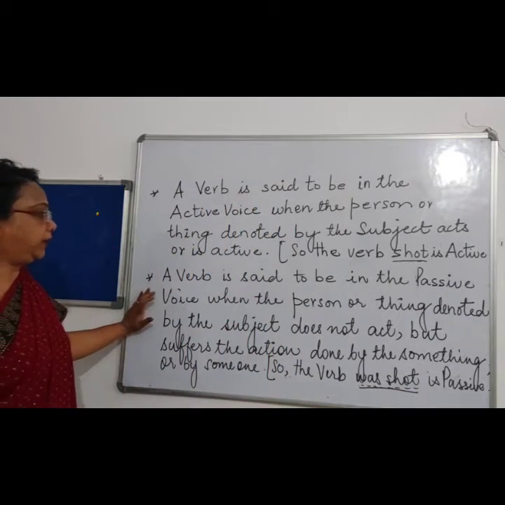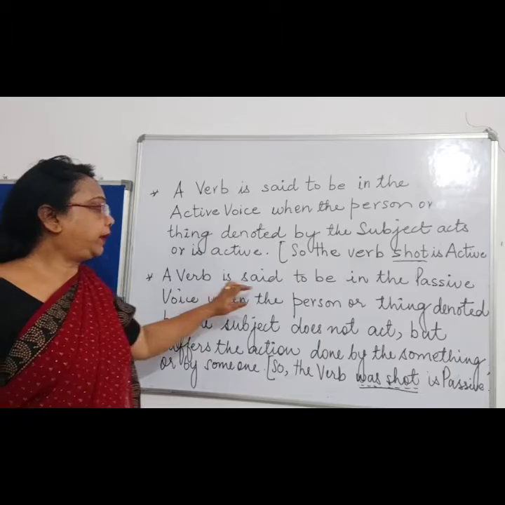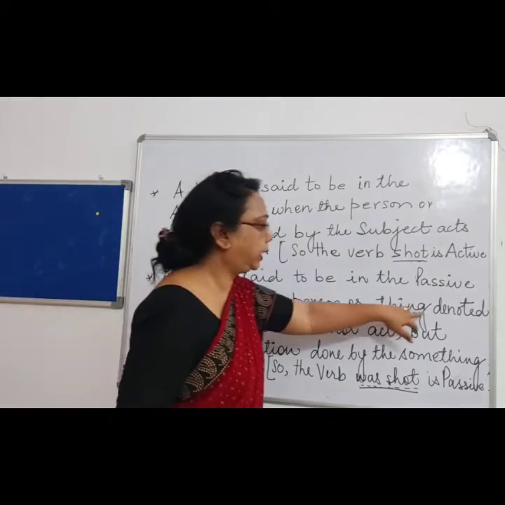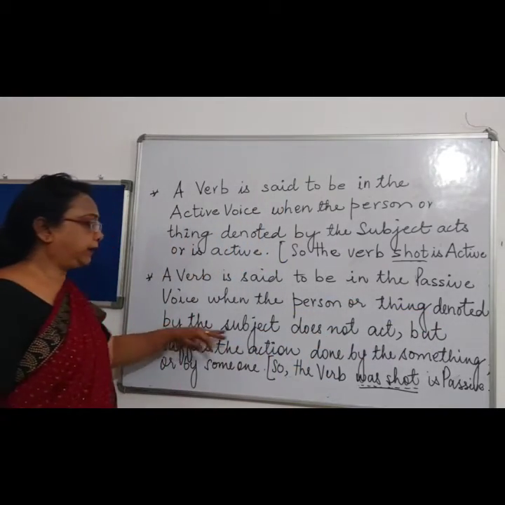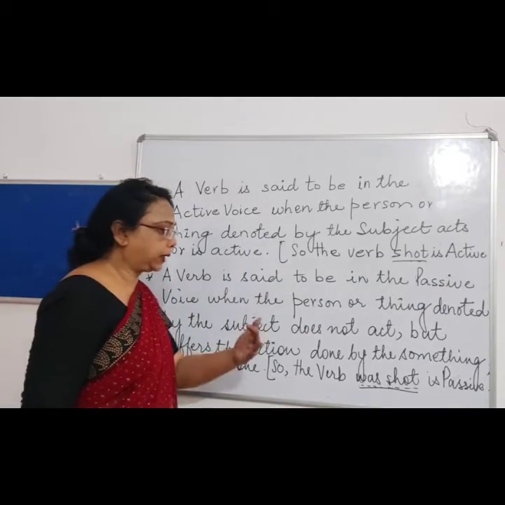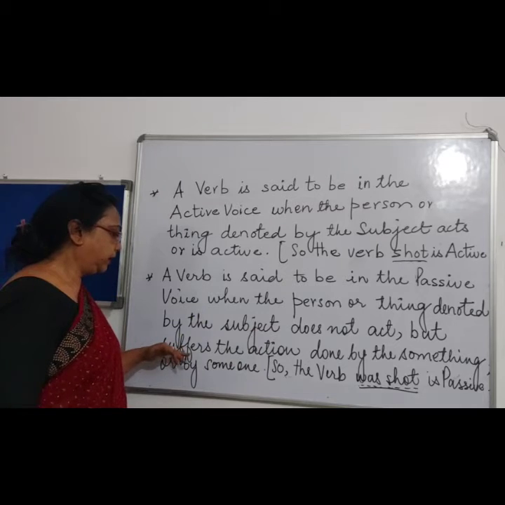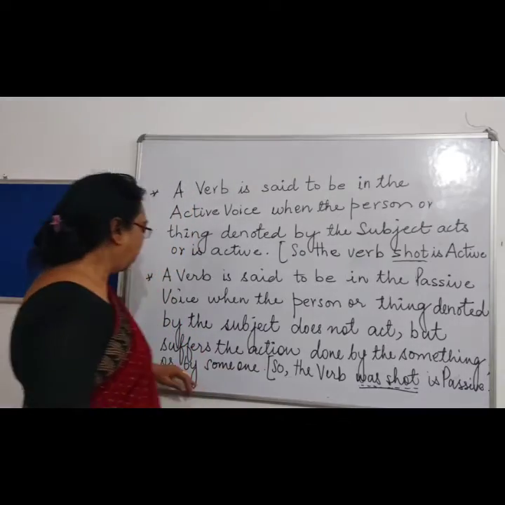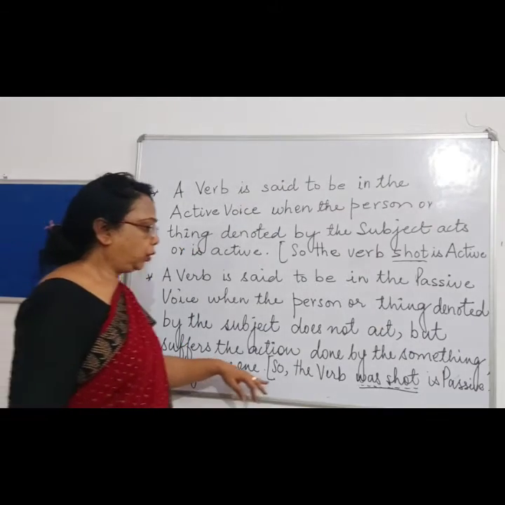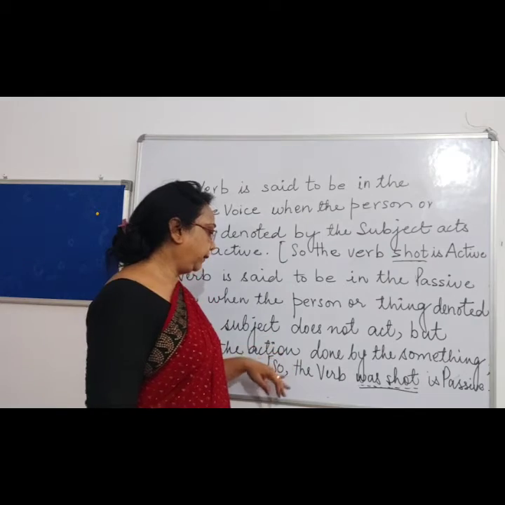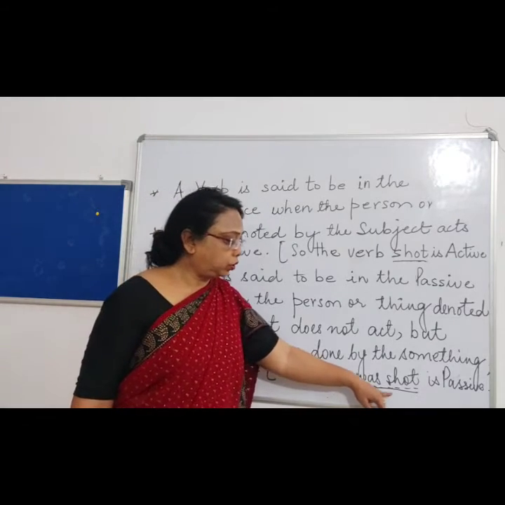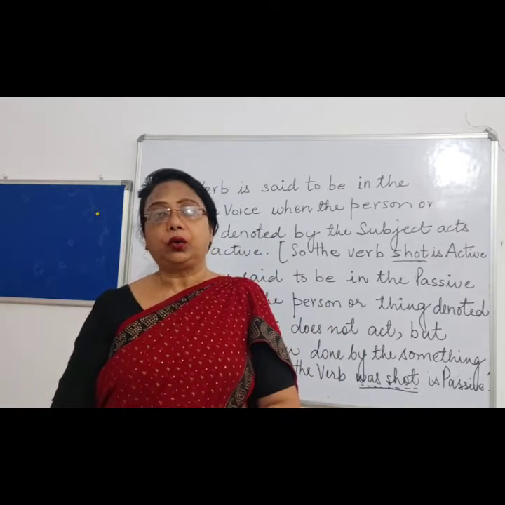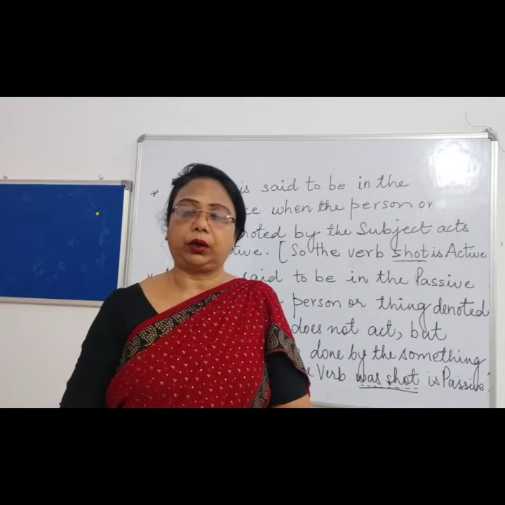Now for the passive voice, a verb is said to be in the passive voice when the person or thing denoted by the subject does not act but suffers the action done by something or someone. So in the second sentence, the verb was shot is passive. That is the difference between the two sentences written on the board.